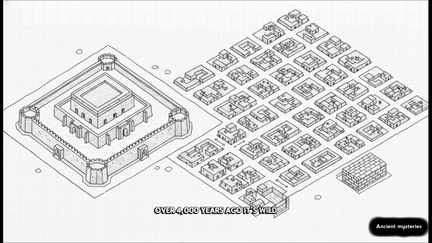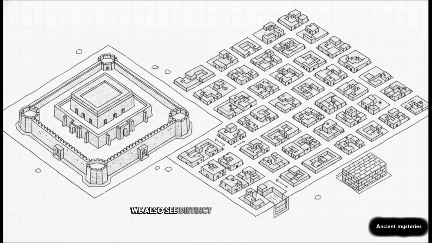It's wild. Their streets intersected at precise right angles, forming a perfect grid, honestly, much like modern planned cities such as Chandigarh. They had covered underground drainage systems running directly under the streets, and get this, they came complete with easily cleanable sediment traps so they wouldn't clog. Every single house was built using standardized kiln-burnt bricks of the exact identical ratio.